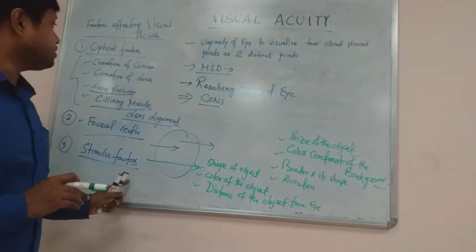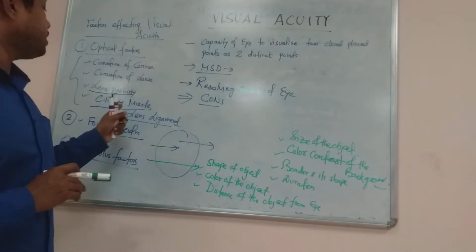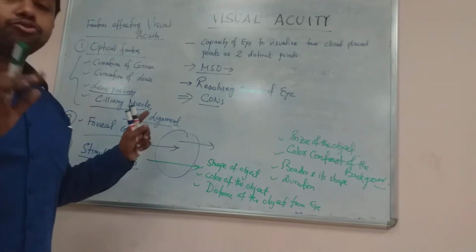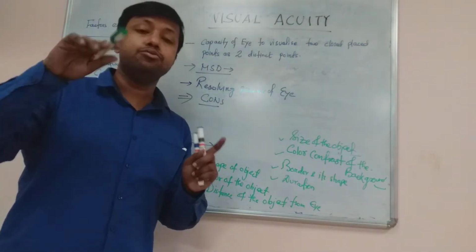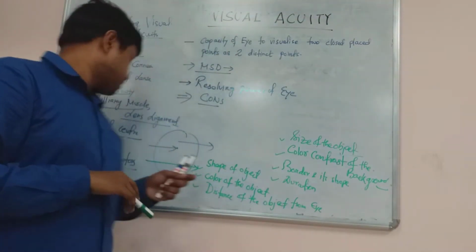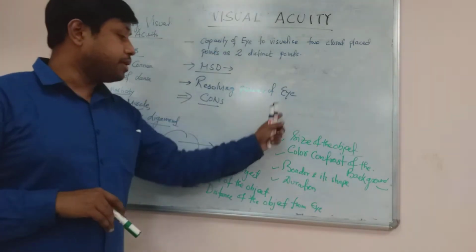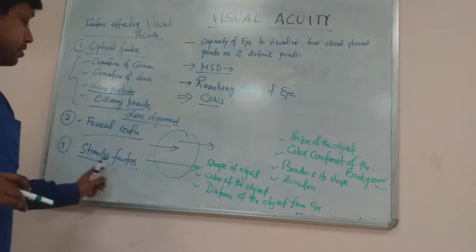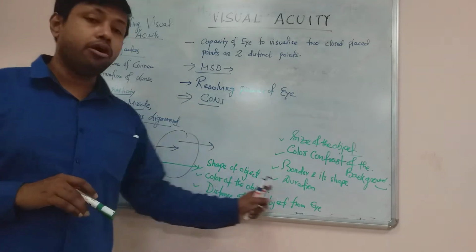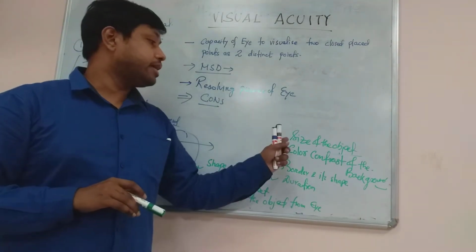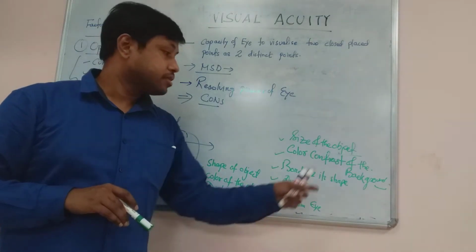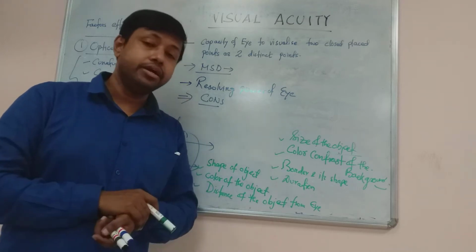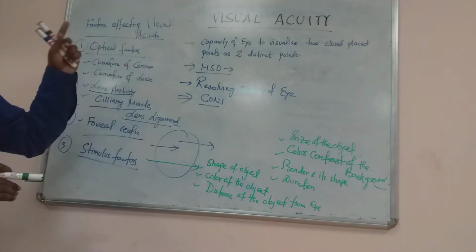So these are the various factors. Mainly there are three factors: optical factors, then foveal factors or retinal factors. Fovea centralis is the point where visual acuity is maximum, and it decreases as you go from the periphery to other parts. And stimulus factors. So what are the stimulus factors? Shape of the object, color of the object, distance of the object from the eye, size of the object, color contrast of the background, border and its shape, and duration for which the object has been visualized. So these are the various factors which affect the visual acuity.